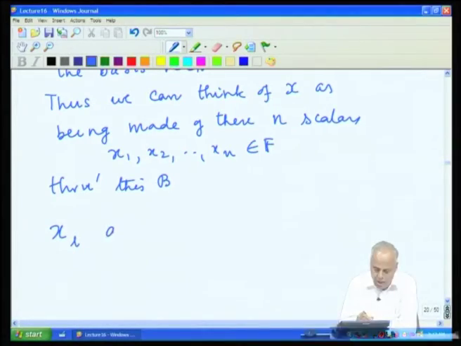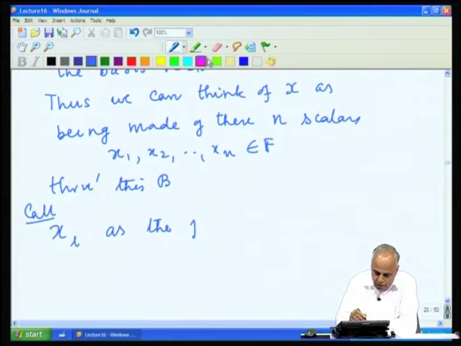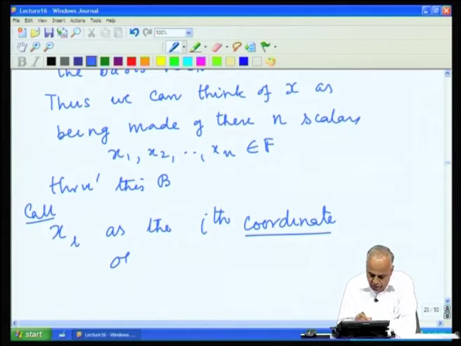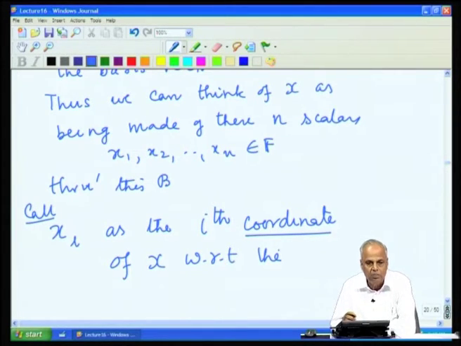So, we call xi the ith coordinate of the vector x with respect to the ordered basis, because the order is important. The moment you change the second to the third, then the second component will become the third component.